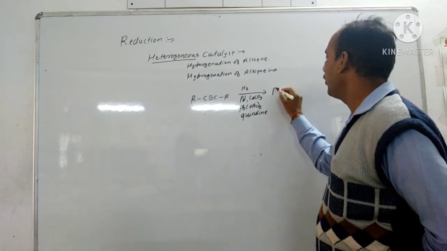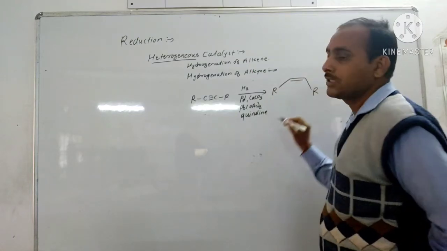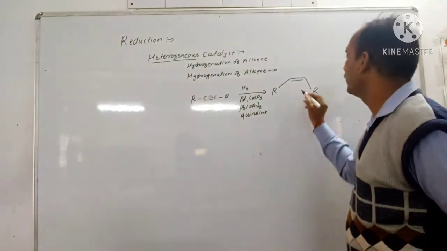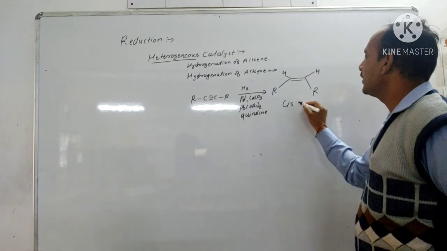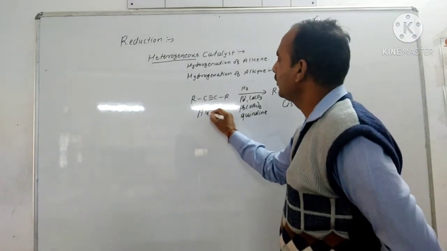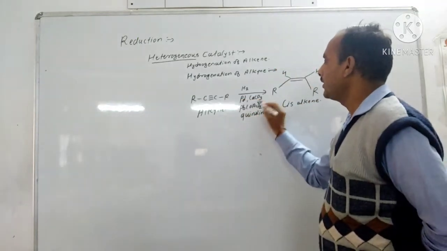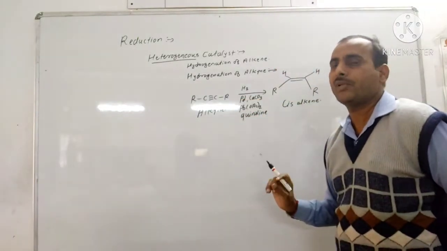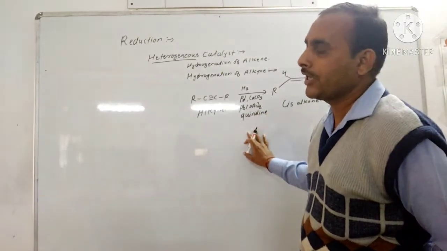Here the formation of cis alkene takes place. Cis alkene, with both hydrogens on the same side, is obtained from the alkyne by using Lindlar catalyst. Palladium, calcium carbonate, lead acetate, and quinoline is the Lindlar catalyst.